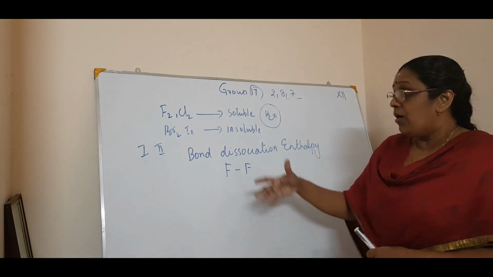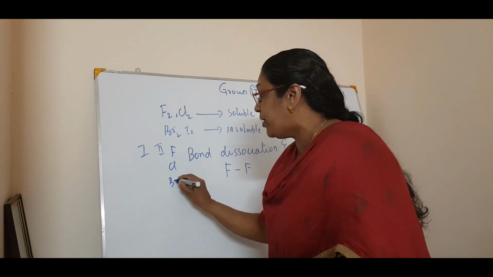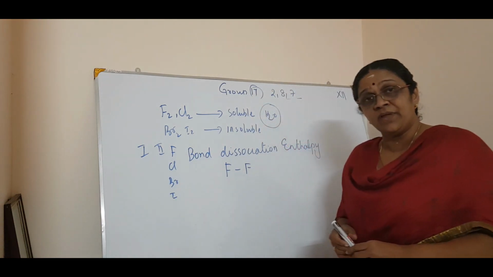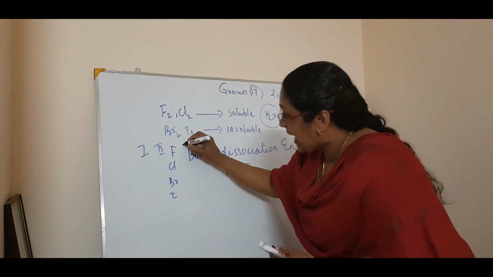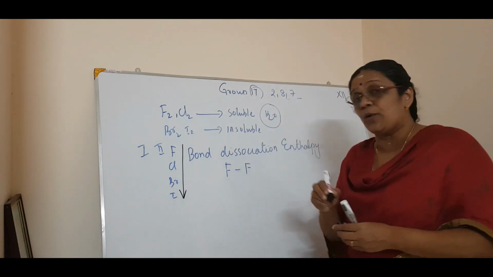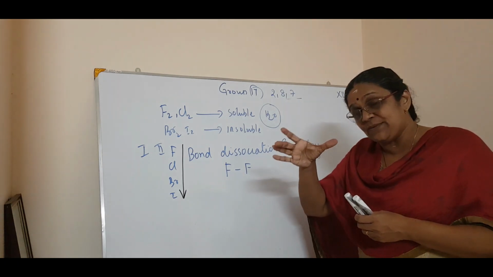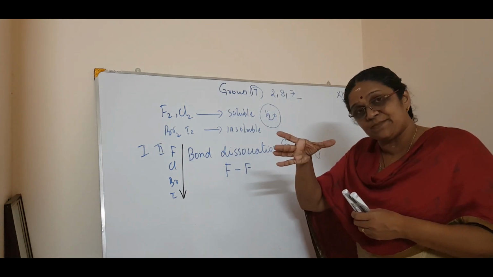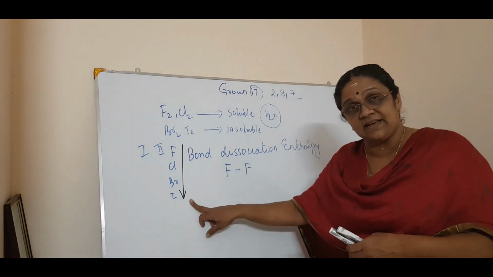Now, for fluorine, chlorine, bromine and iodine, as the size increases from top to bottom, the radius between the nucleus and the valence shell increases because the size increases.